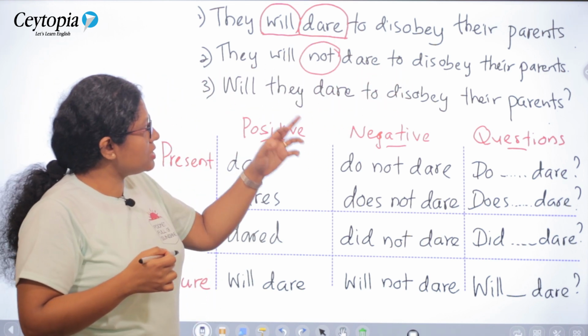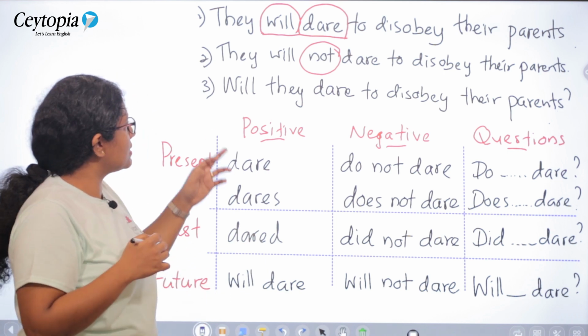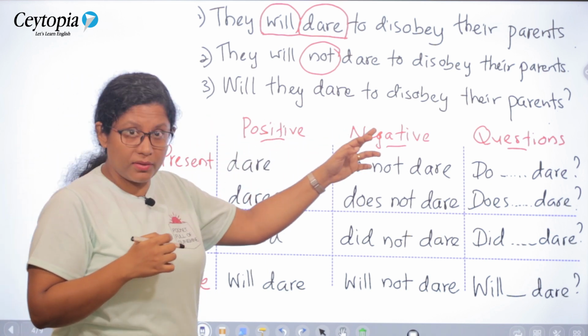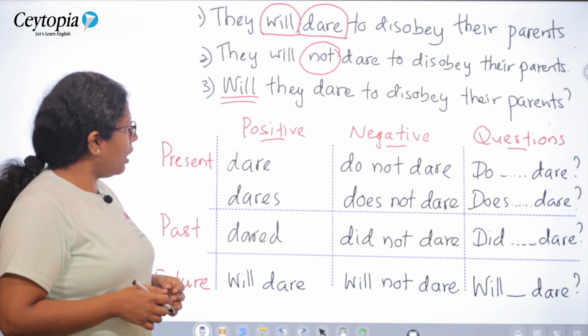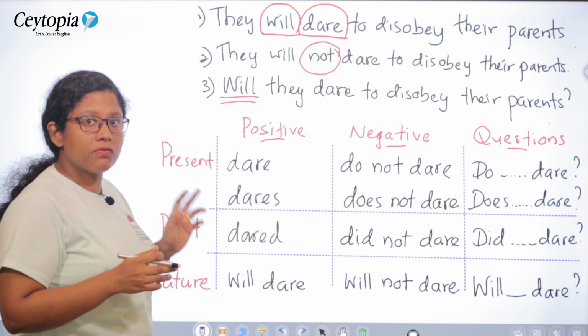They will not dare to disobey their parents is the negative sentence. Will they dare to disobey their parents? Will comes to the front. Why? It is a question. Now we can have a look at all these forms.